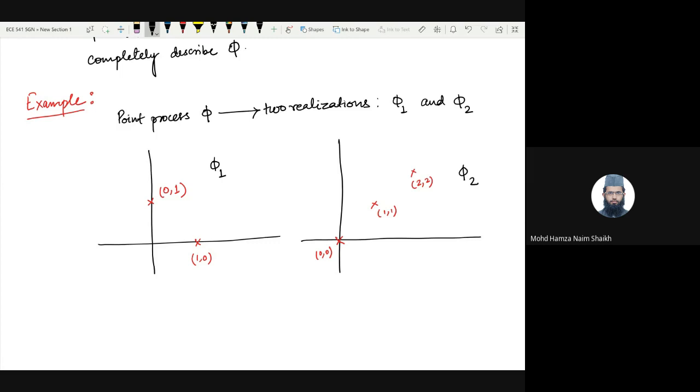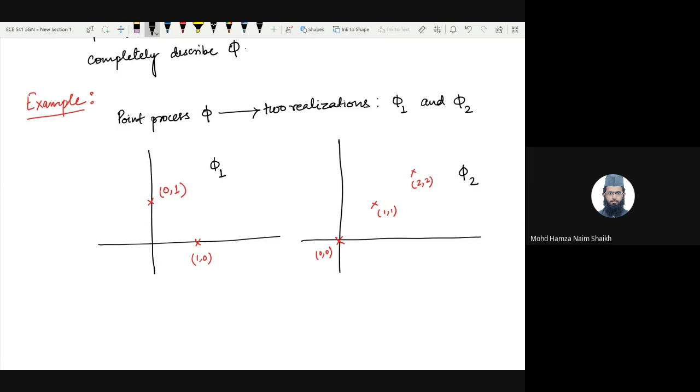Whenever you pick up two balls, deterministically they end up at (1, 0) and (0, 1), and deterministically, when you pick up three balls, they end up at the other three locations. Whether you pick up three balls or two balls is a random thing, a discrete random variable, which means which realization you are considering becomes a random quantity.